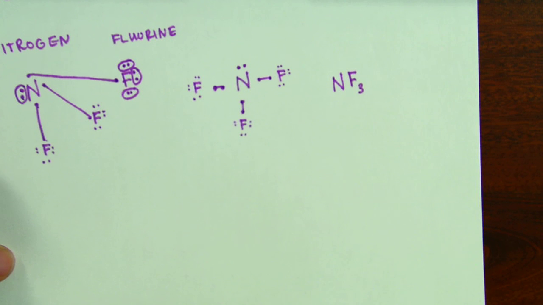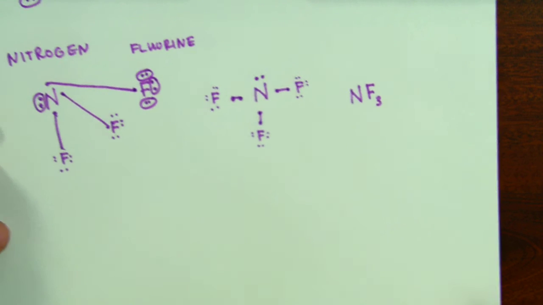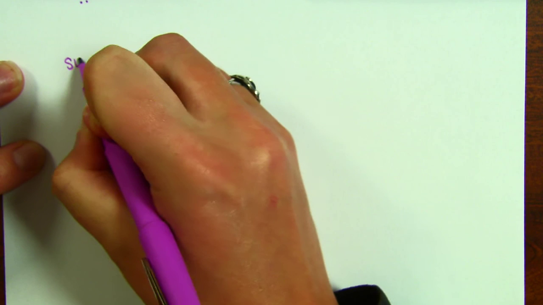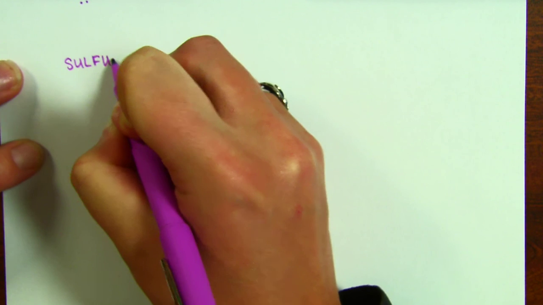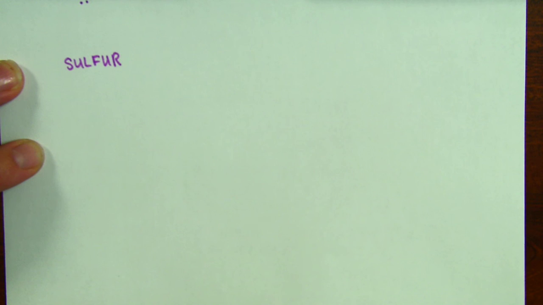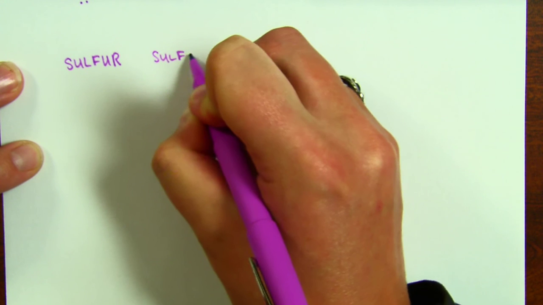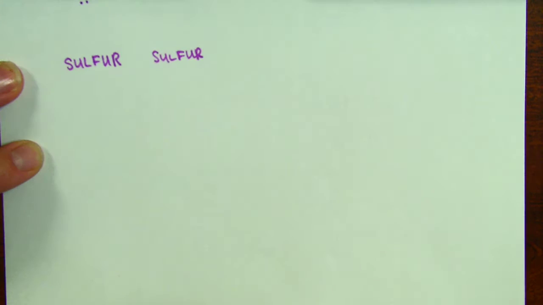We're going to do one more. Let's try sulfur. So we're going to make a bond between 2 sulfur atoms. Nonmetals can bond with each other. So like a sulfur atom can bond with another sulfur atom. So we're going to see what that looks like.